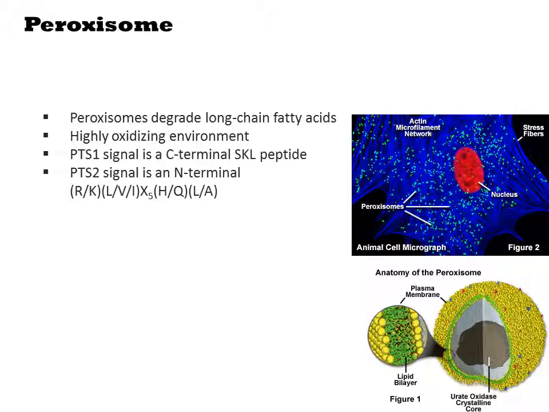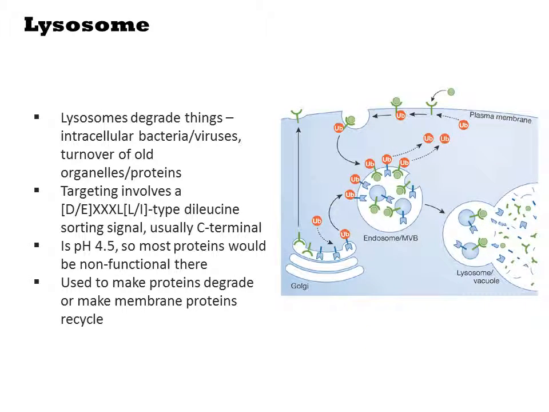Peroxisomes are organelles usually used to degrade long-chain fatty acids. It is a highly oxidizing environment. There are two types of signals that can transport a protein to the peroxisome. The PTS1 signal is a C-terminal SKL peptide. The PTS2 signal is an N-terminal sequence. The peroxisome is being explored as an engineering platform today.